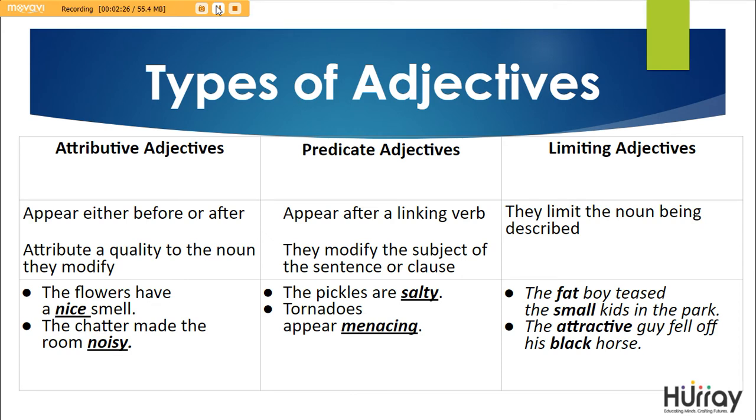Limiting adjectives limit the noun being described. For example, the fat boy teased the small kids in the park. Here, fat and small are the limiting adjectives as they are specifically limiting the nouns boy and kids. Similarly, the attractive guy fell off his black horse. Attractive is describing guy, which is a noun, and black is describing the horse.